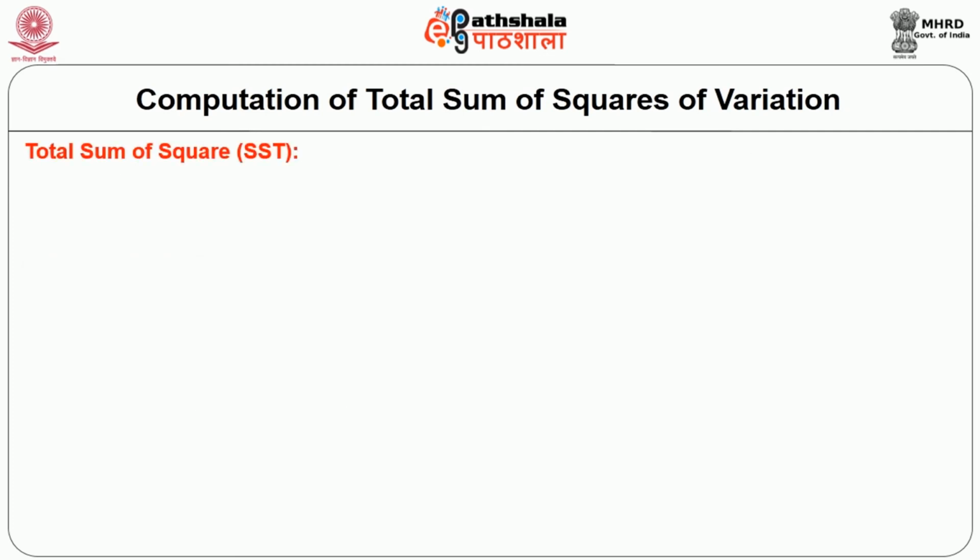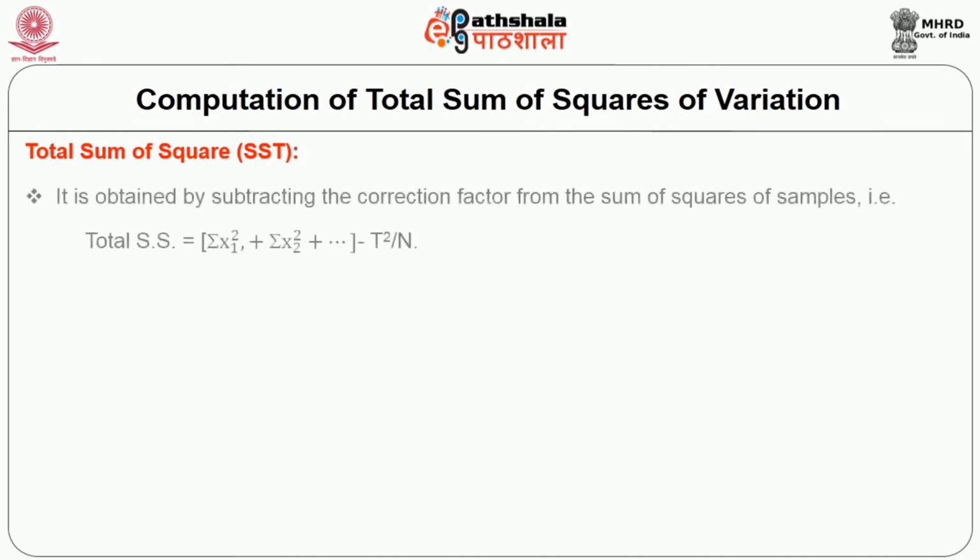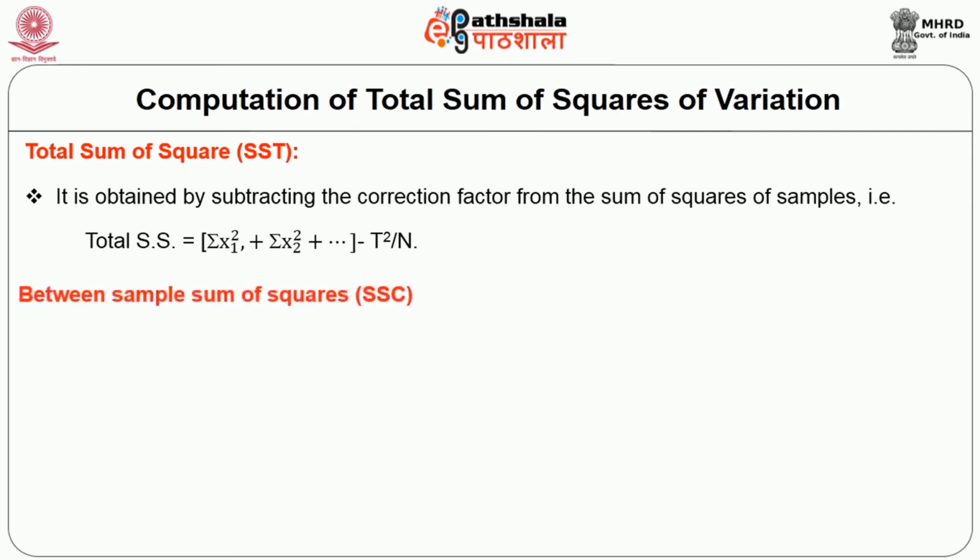Then next, the total sum of squares is calculated. It is obtained by subtracting the correction factor from the sum of squares of the sample. That is, total sum of squares is equal to Σx1² + Σx2² + ... minus T²/N.